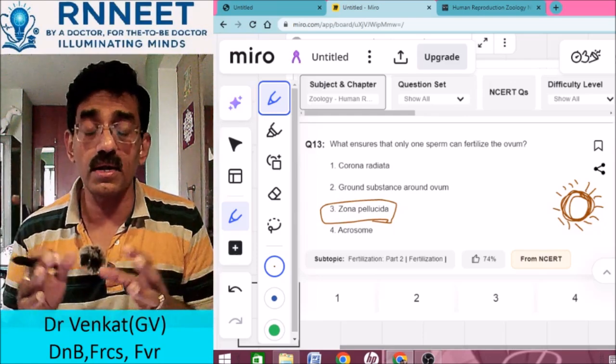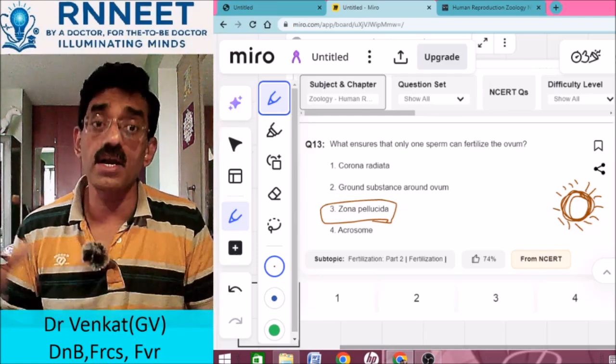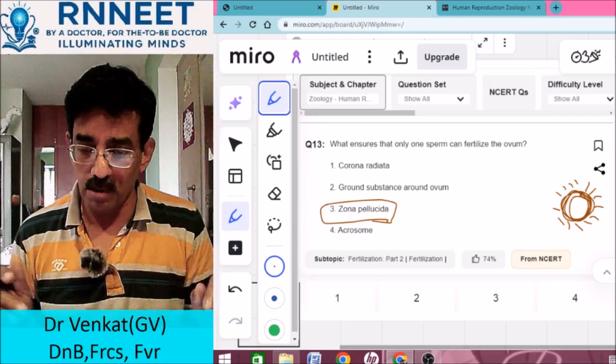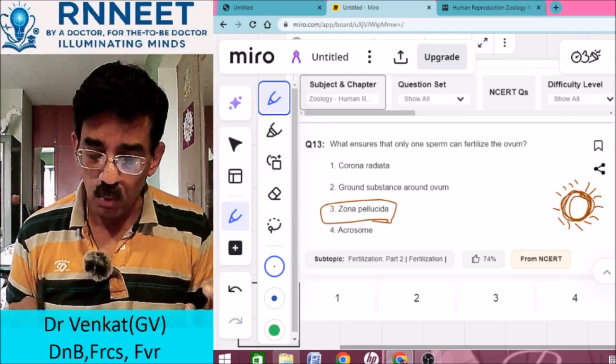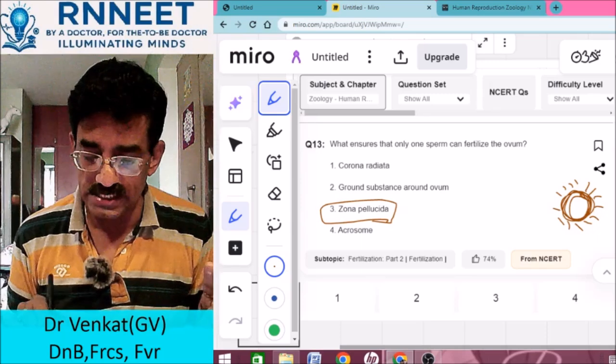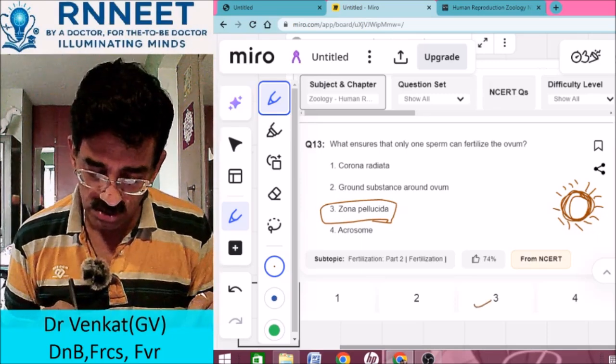The corona radiata actually helps in degenerating other sperms subsequently. But what is important is what ensures that only one sperm can fertilize? It is the zona pellucida. So the answer is 3.